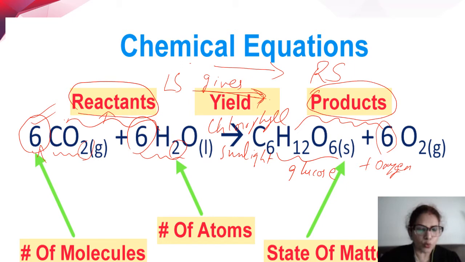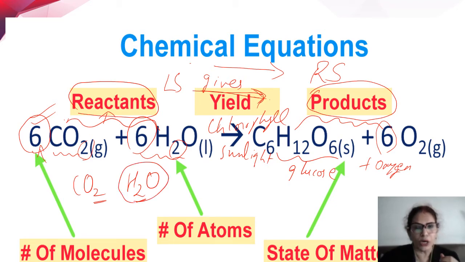Okay. Now if you see these small subscripts, so if I write CO2, this 2 is the number of atoms of oxygen. H2O, this 2 indicates the number of atoms of hydrogen. Now this is already there in the formula. We cannot change the formula. These numbers will not be changed. Although the number of molecules, as I told you, we'll be learning in balancing of equations, can be changed, the formula cannot be changed.